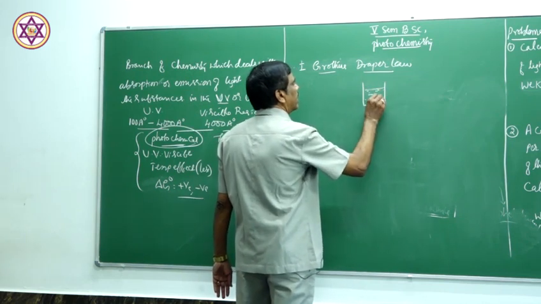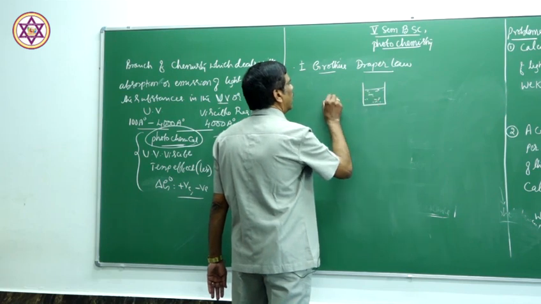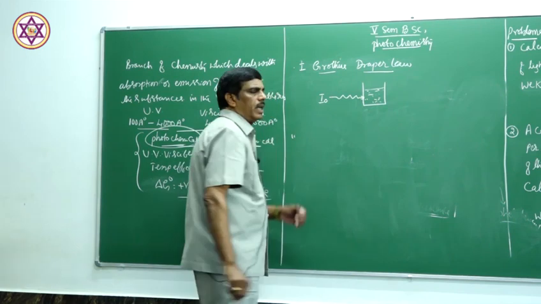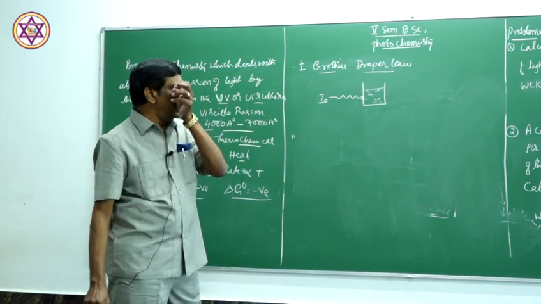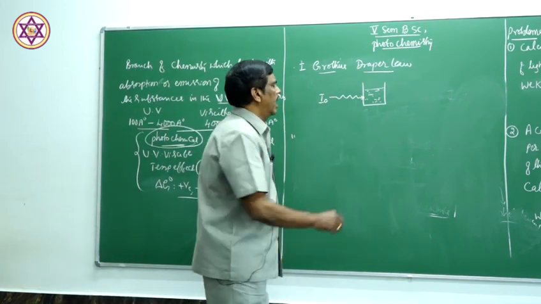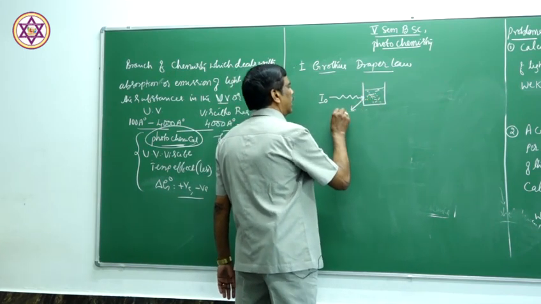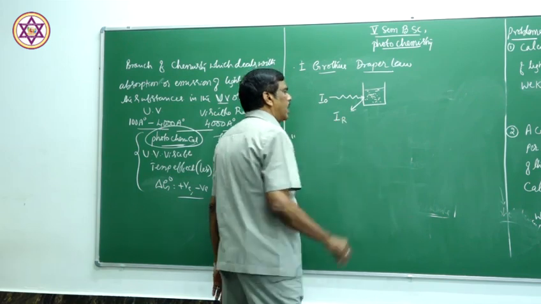Therefore, suppose I naught is the intensity of the incident light. When I naught is irradiated on a substance, what happens? There is some reflection, let us say IR.